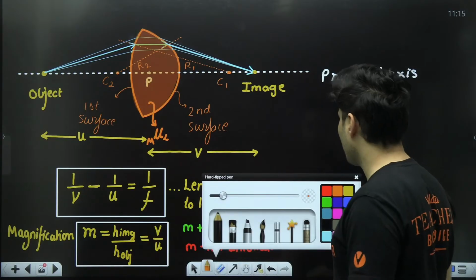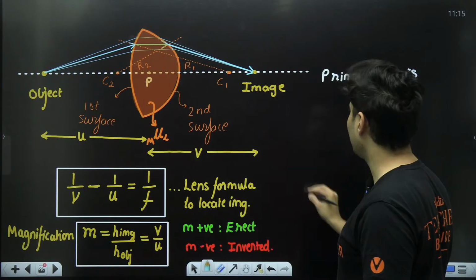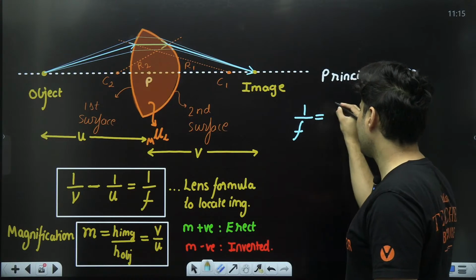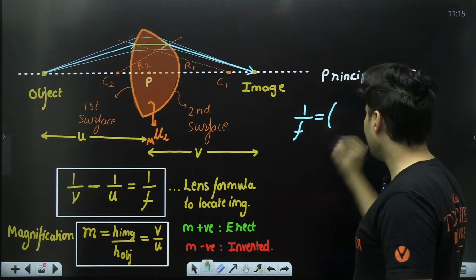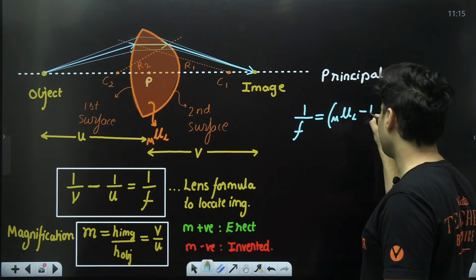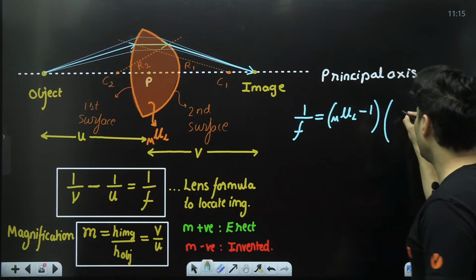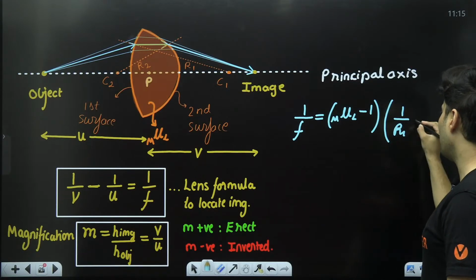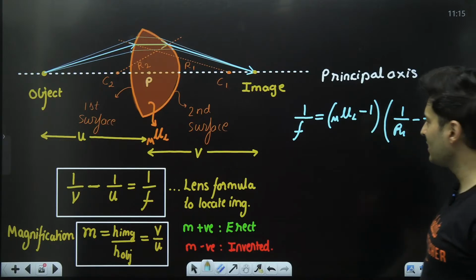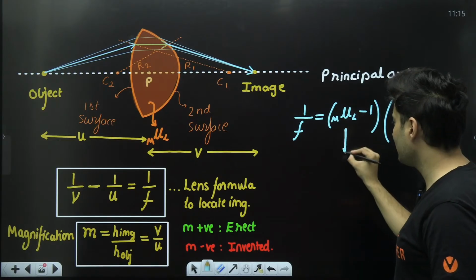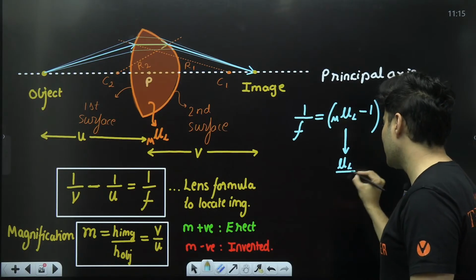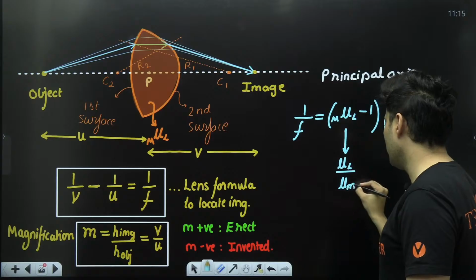So the actual formula for the focal length comes out like this: 1 by the focal length of the lens is the refractive index of the lens with respect to the outside medium minus 1, the whole thing, into 1 by R1 minus 1 by R2. This is the formula. If you're wondering what this is, it is the relative refractive index. So this is the refractive index of the lens by refractive index of the medium.